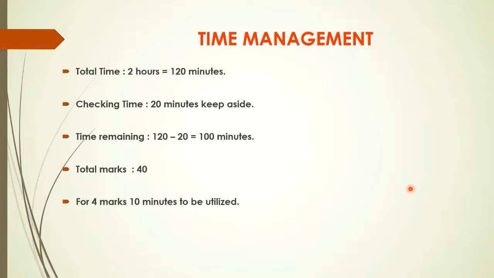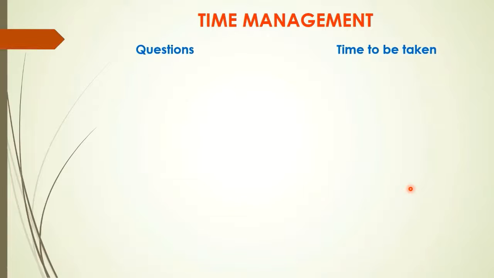Let us go further. Now we will see the time management question wise. Question number 1A is of 4 marks, a compulsory question. So maximum time you will take is 10 minutes. You will not use more than 10 minutes for question number 1A because it is a 4 mark question. Then question number 1B, again a 4 mark question. Solve the following. Here also you are going to use 10 minutes. So in all, for question number 1 you are going to use 10 plus 10, that is 20 minutes.